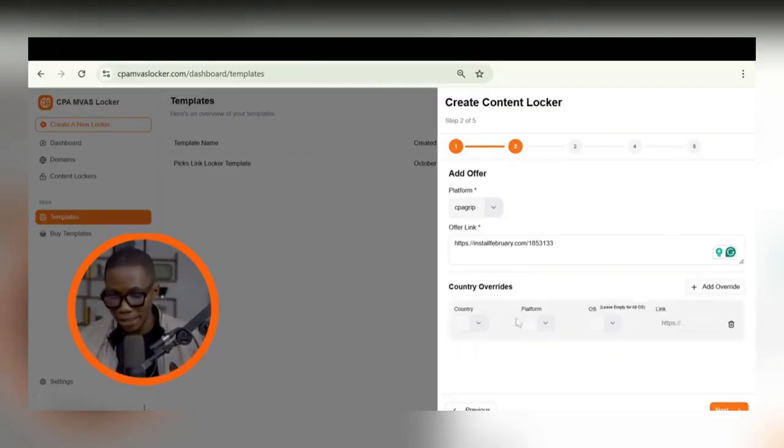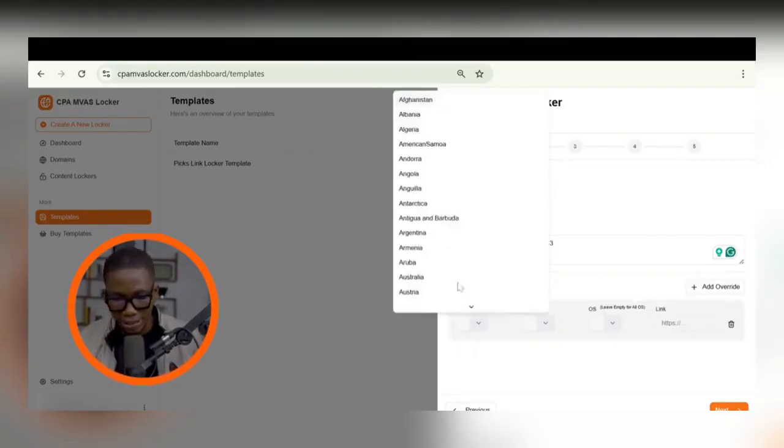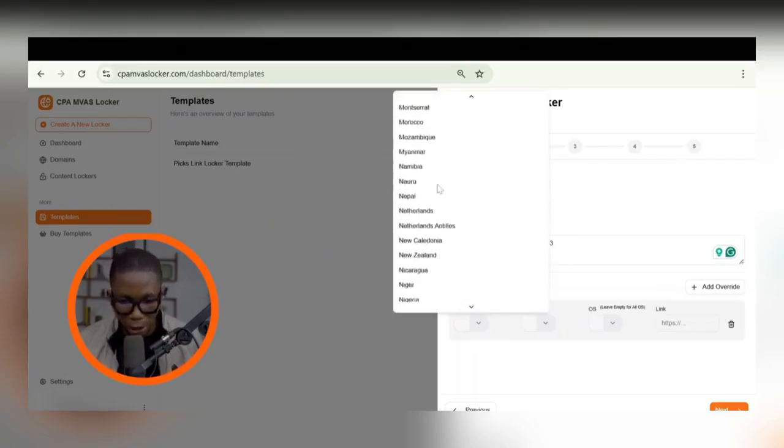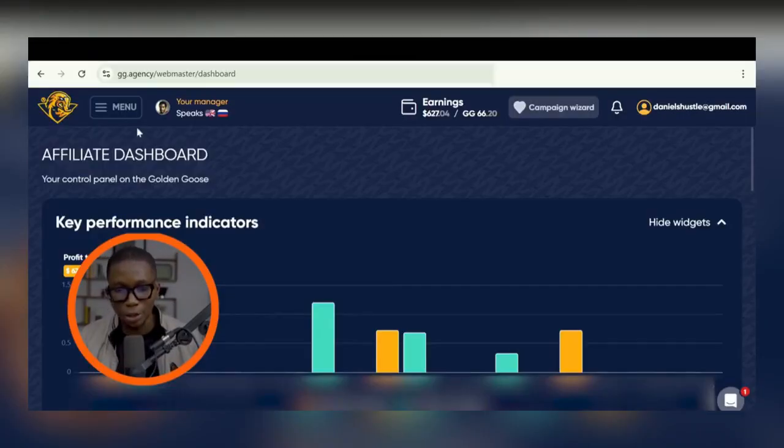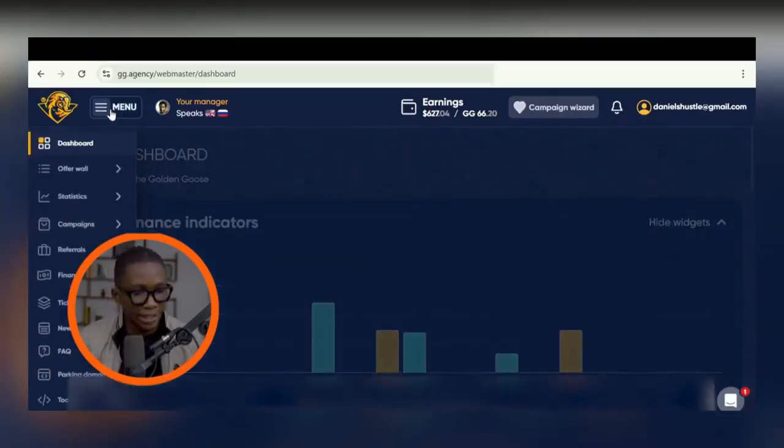You can add an override right here. So you can say that I want people who are coming from Netherlands to see a different offer on a different network. You can go ahead and select the network. Let's say Golden Goose. And you can go to Golden Goose right now and create a smart link by